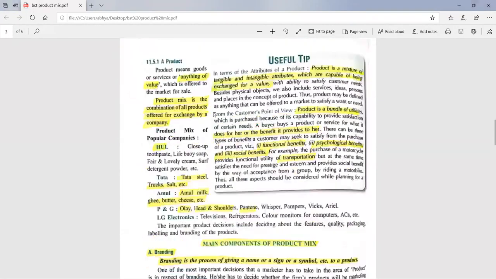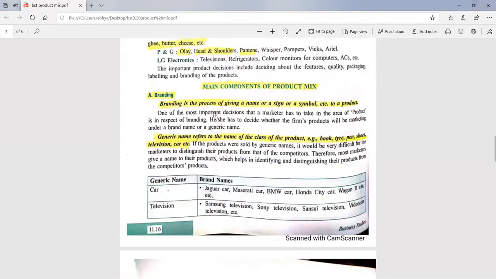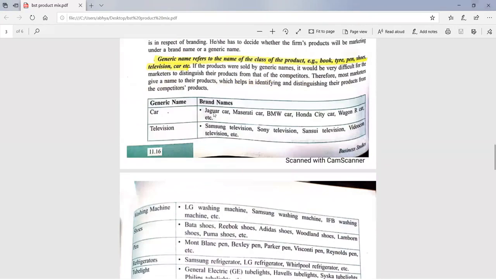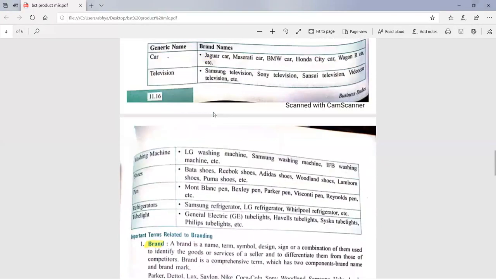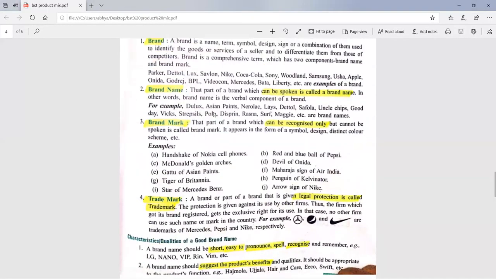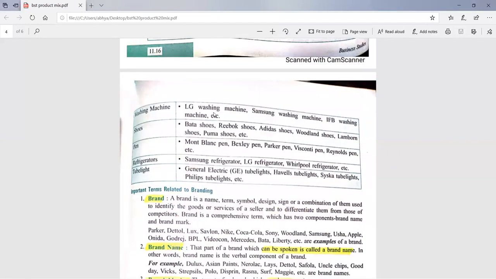Then the next is branding. Product mix we started with. Then branding, generic name, brand name, one marker question. Branding, brand name. So if you are confused in the definition of branding and brand, then let me revise that branding is a process. Okay, the rest of the definition is the same, and brand is not a process.